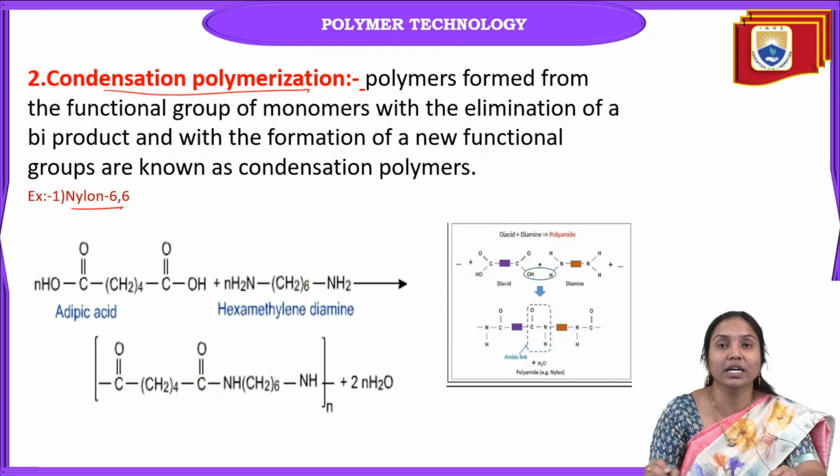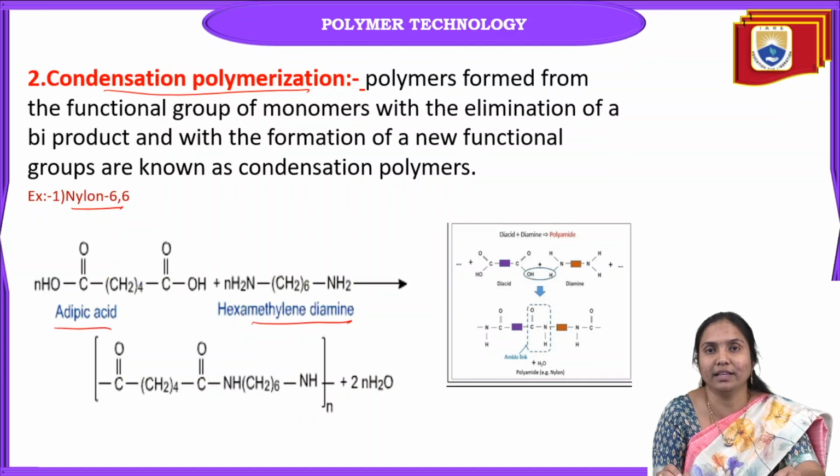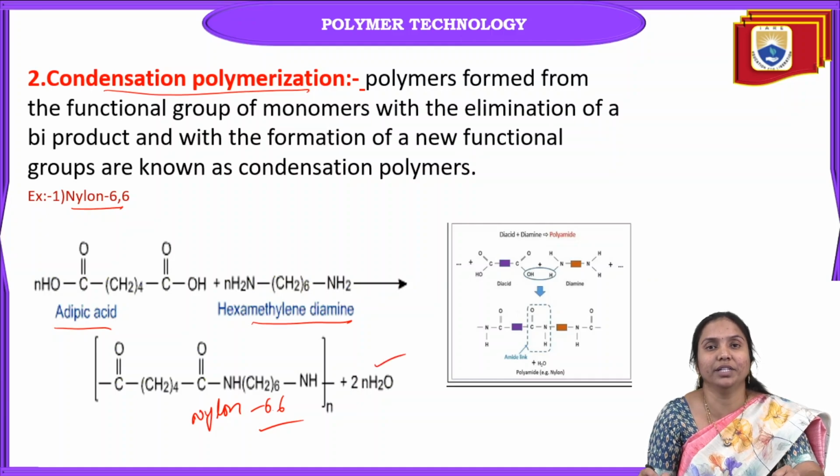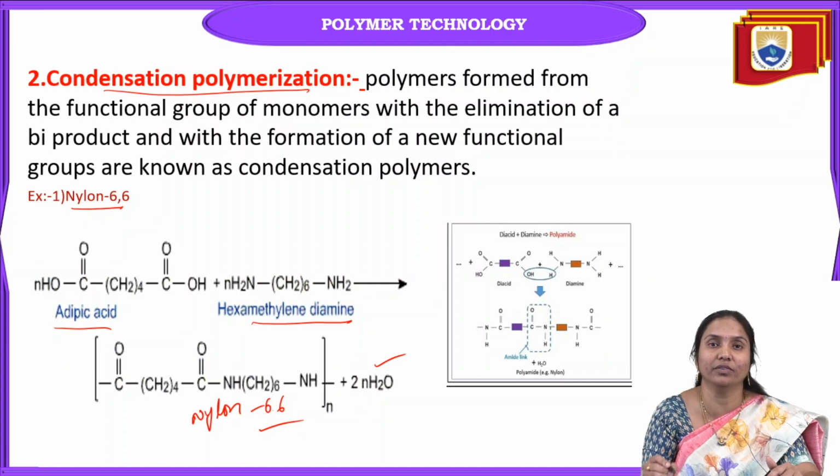The best example is nylon 6,6. So how can you prepare nylon 6,6? Hexamethylene diamine and adipic acid then give nylon 6,6, and a water molecule is the eliminated byproduct. So what is the mechanism involved in this preparation of nylon 6,6 by condensation polymerization?